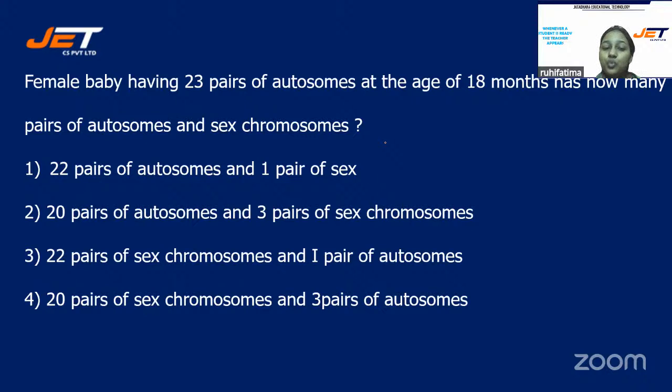Option number 4, 20 pairs of sex chromosome and 3 pairs of autosomes. Read the question thoroughly and then write your answers. These type of questions are asked many times in the exam, students. These are logical as well as factual questions.